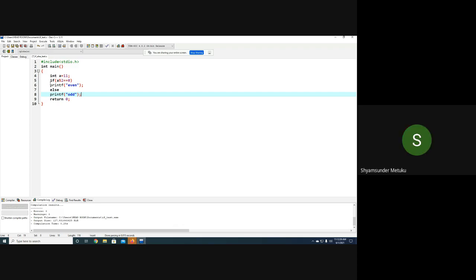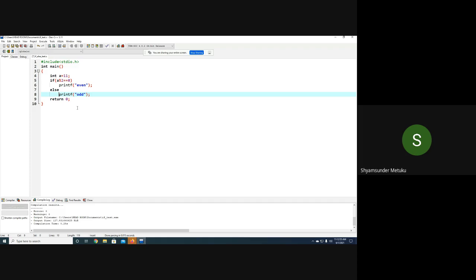Very, very good. So even if I write them, does it make any difference? No, you can write also. Only to avoid the number of lines, I have not written any opening and closing brackets. But there is something called indentation, meaning you keep at least one tab, which will tell you that this printf is part of the if condition, and this printf is part of the else condition. Is it clear?